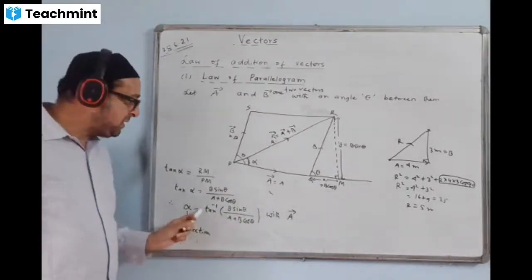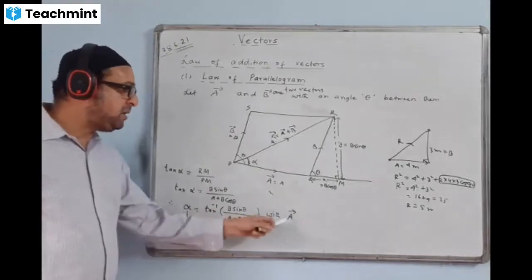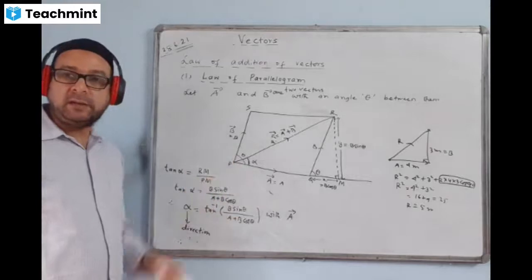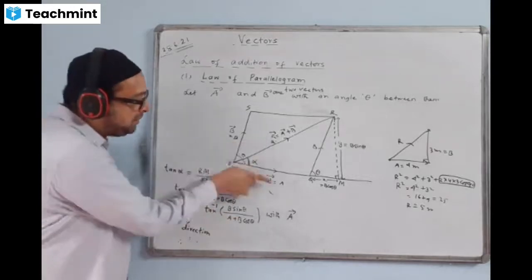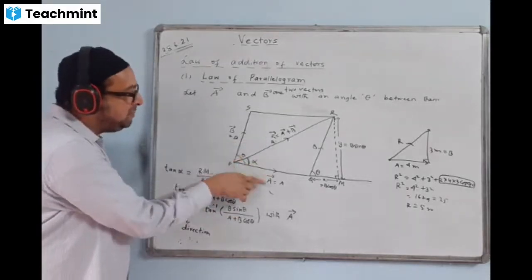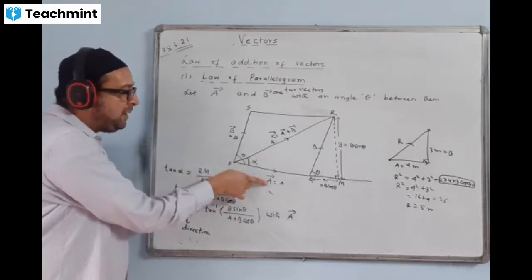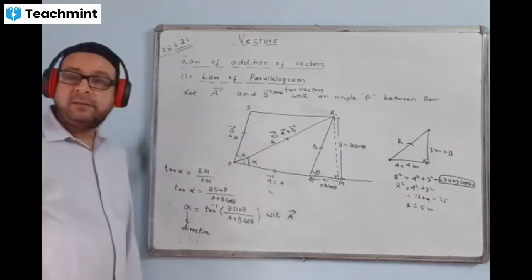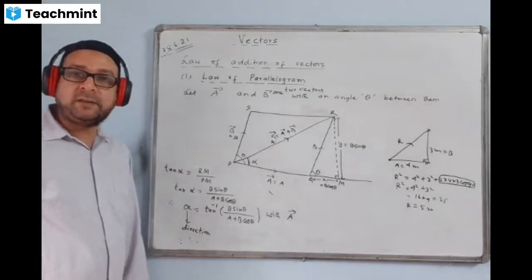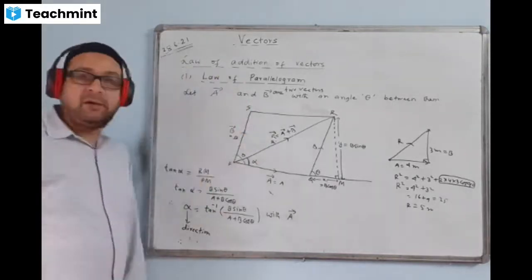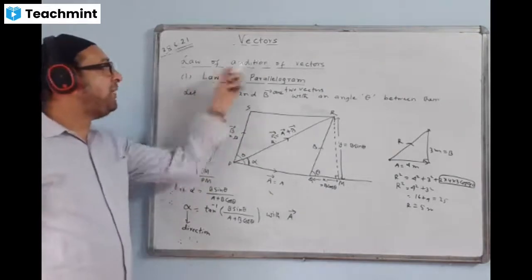With which direction? This is the angle, some degrees, with which vector? With the vector A, with the direction of the vector A. This is the angle R is making. Theta is the angle between both the vectors, but alpha is the angle between the vector A and the vector R. Vector R means the resultant vector. So this is called the law of parallelogram of vectors, or we can call it the law of addition of vectors.